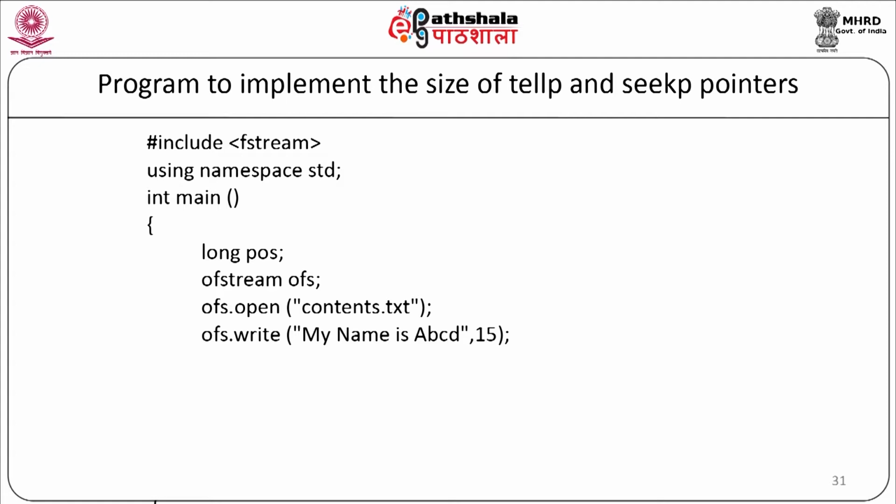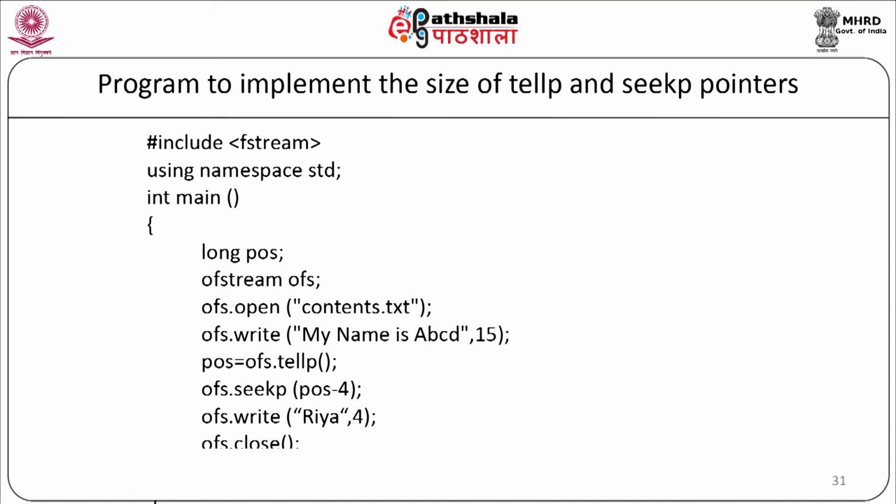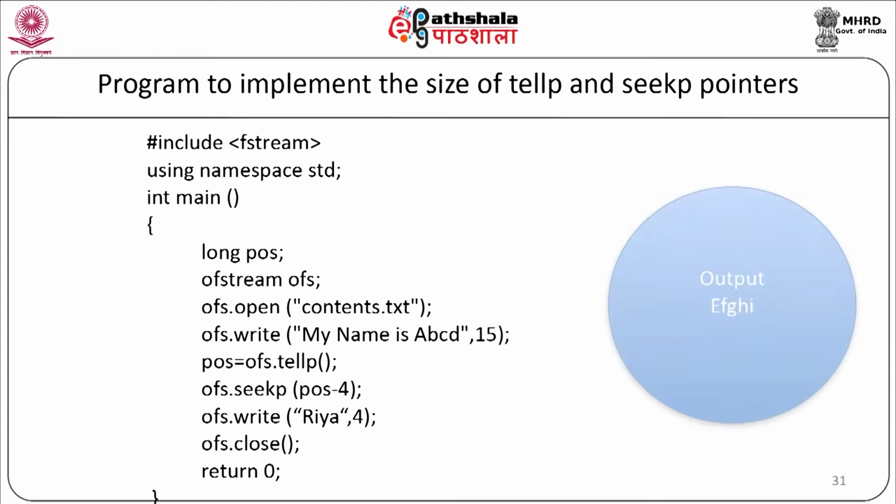Now, in pos we will take the put pointer position as pos is equal to ofs.tellp(). Now, we will move the pointer as ofs.seekp(pos - 4). Now, we will write new data as ofs.write("ria", 4). Now, we will close the file as ofs.close(), return 0, and our program will end. When the program is compiled and executed, it will produce the result: my name is ria.